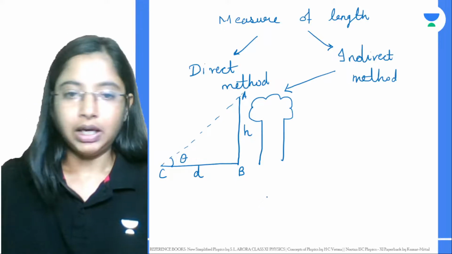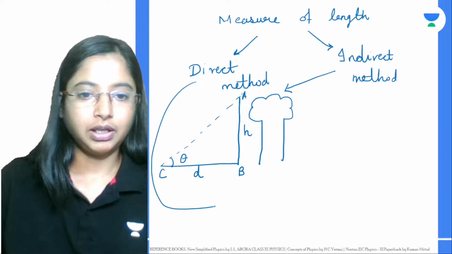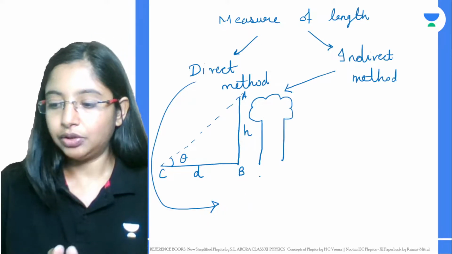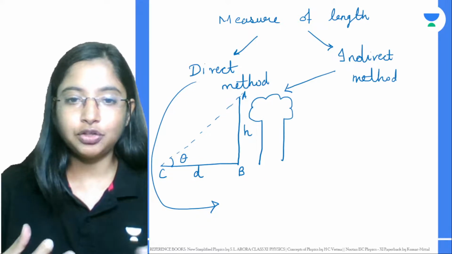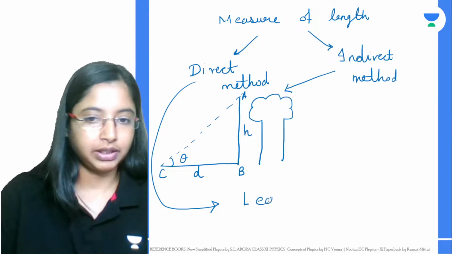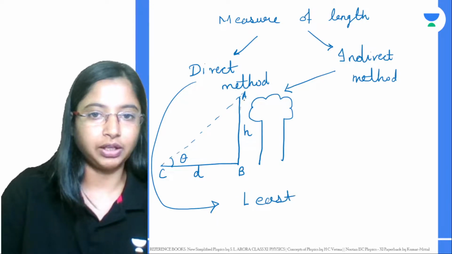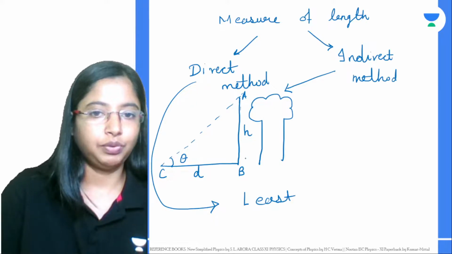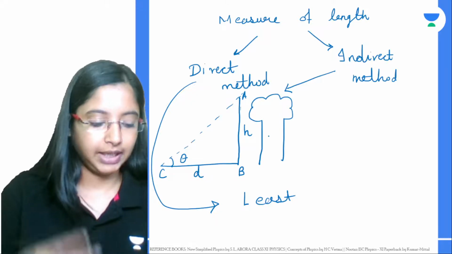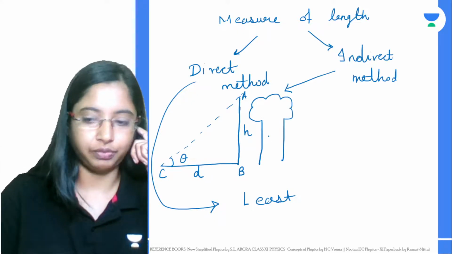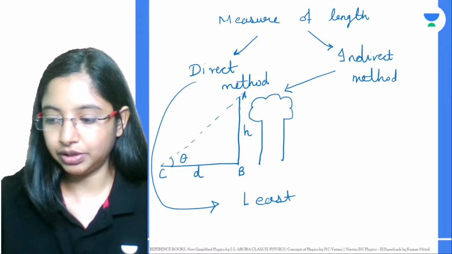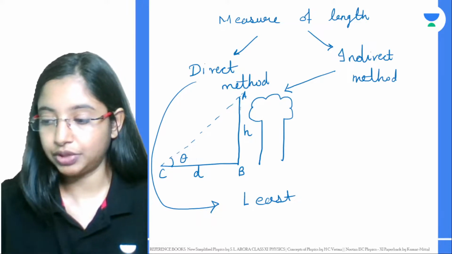Now, in the case of direct measurements, the accuracy of the instrument is extremely important. The accuracy of the instrument depends on the least count. The method I described for the tree, where you're standing far away and measuring the angle over here, is an indirect measurement. Direct measurements are where you make use of an instrument. Even a traveling microscope is again a direct measurement.